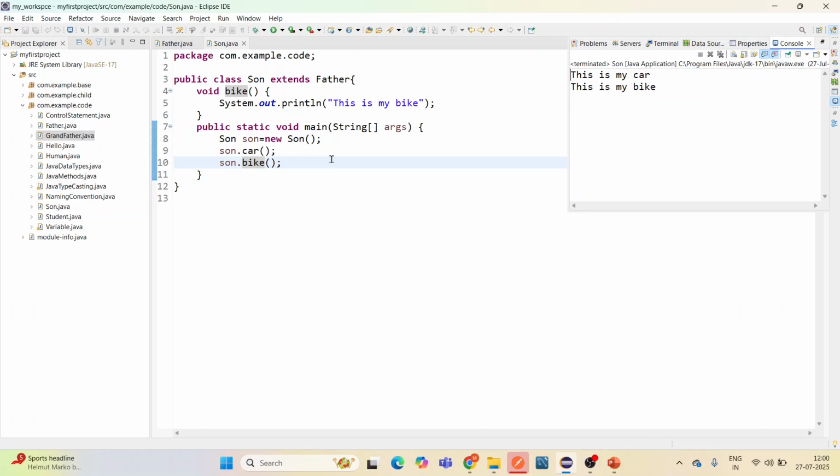But there is a question. Why do we even use inheritance in Java? So we use inheritance because it saves time. It avoids duplicate code and makes our program more readable and clean. So always remember, inheritance in Java is just like a child getting things from a parent.